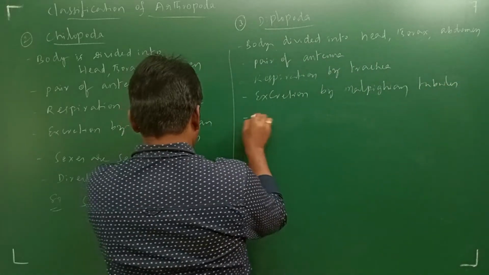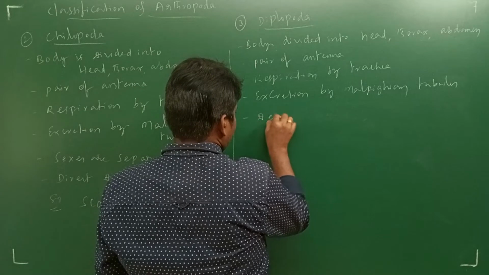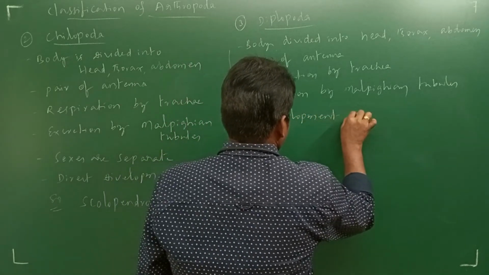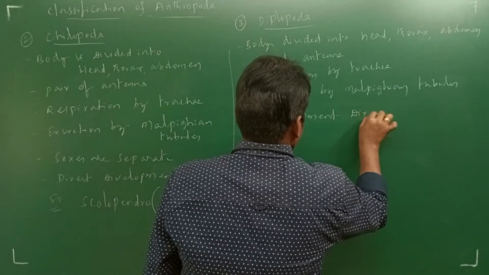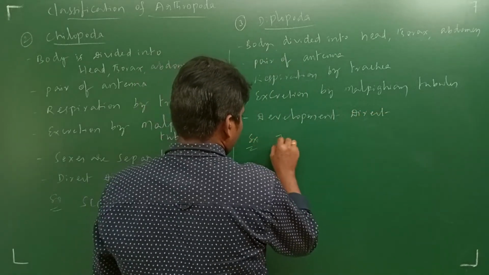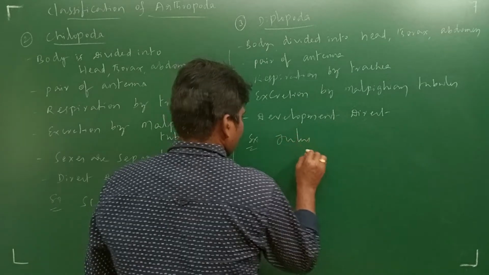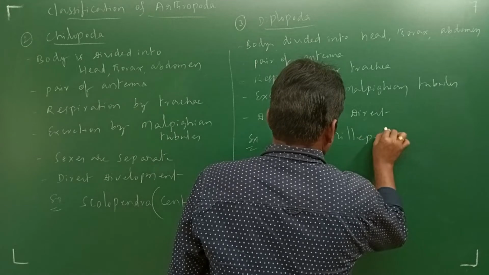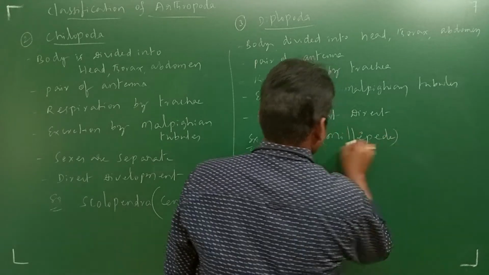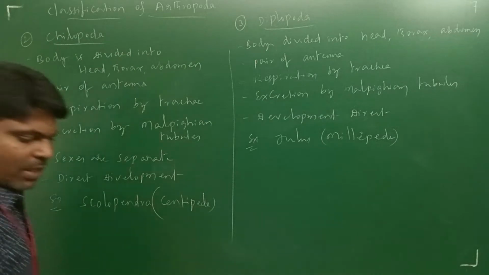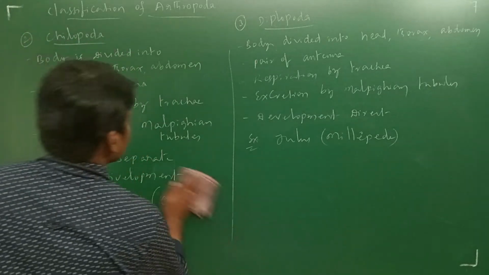Development is direct. An example is Julus, the millipede.